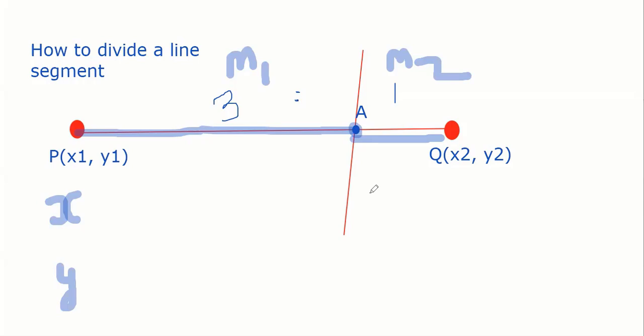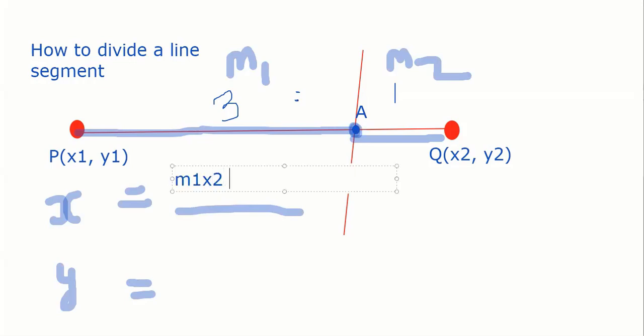So suppose this point A is divided into ratio m1:m2. हमारे इसमें m1:m2 3:1 है. That's okay. So then x coordinate of this point and y coordinate is given by a direct formula. You can say m1 x2 plus m2 x1 by m1 plus m2.